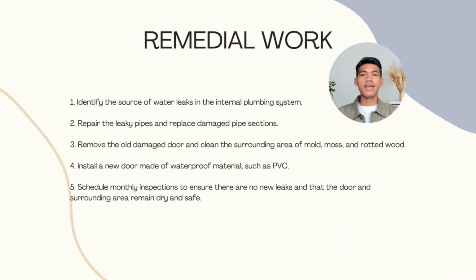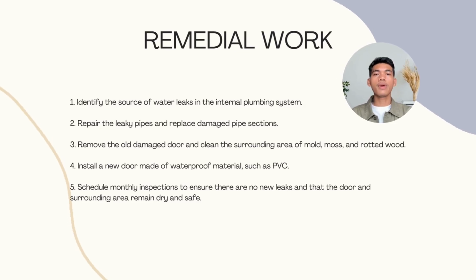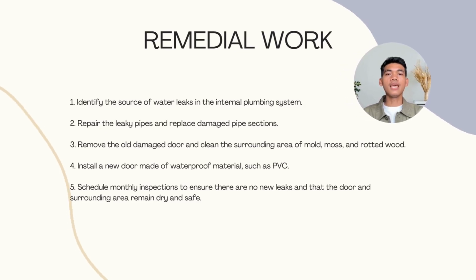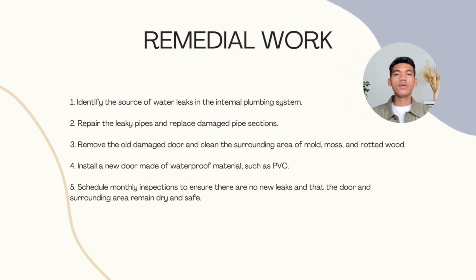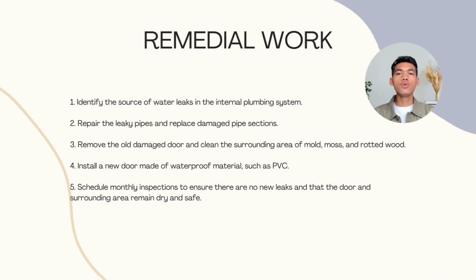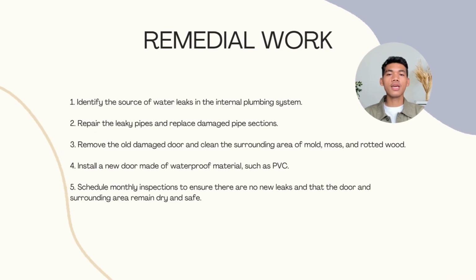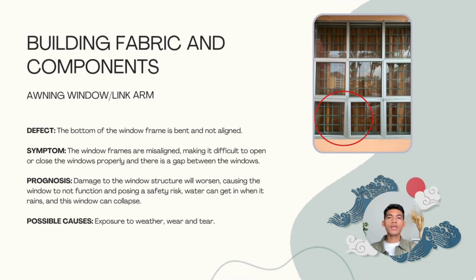Remedial work. Identify the source of the water leak in the internal plumbing system. Repair the leaky pipe and replace damaged pipe sections. Remove the old damaged door and clean the surrounding area of mold, moss, and rotted wood. Install a new door made of waterproof material such as PVC. Schedule monthly inspection to ensure there are no new leaks and that the door and surrounding area remain dry and safe.